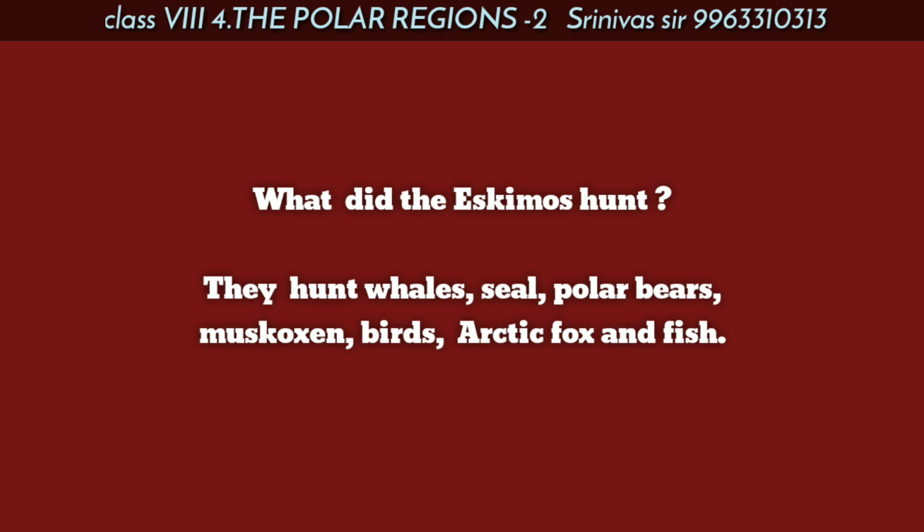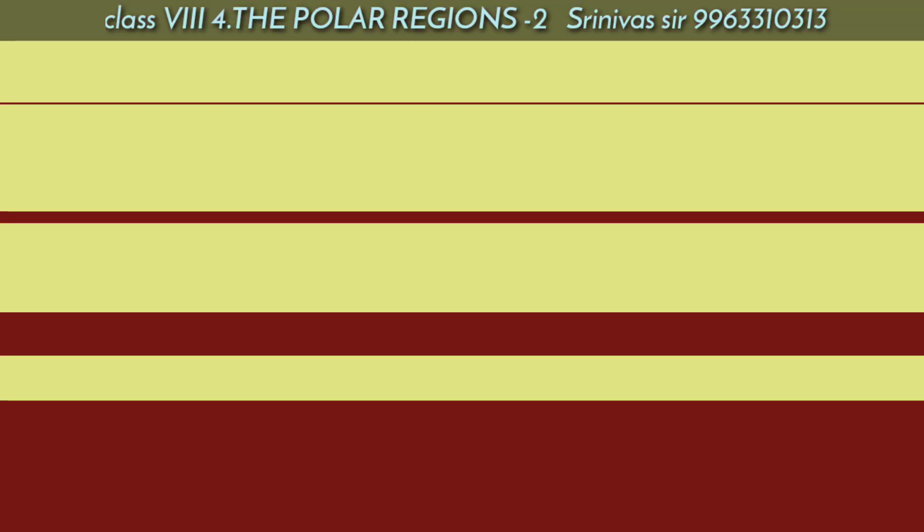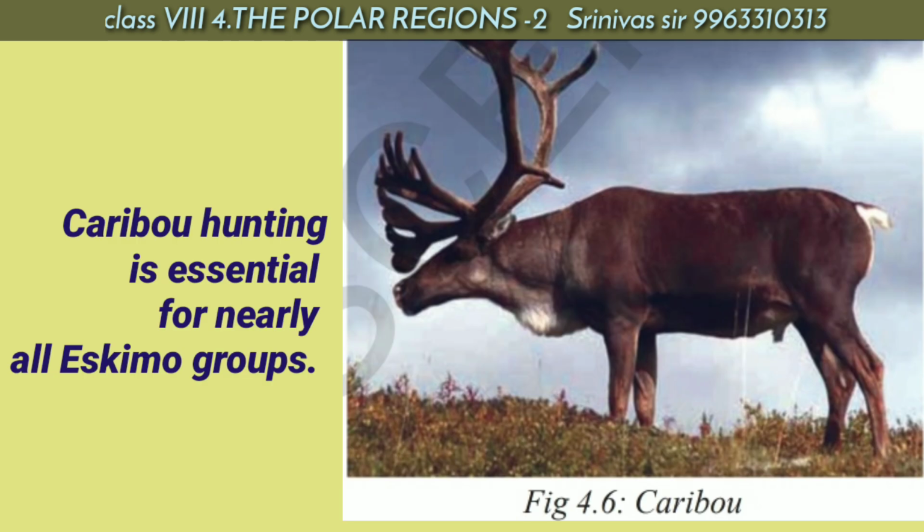What did the Eskimos hunt for their food? The Eskimos hunt whales, seal, polar bears, musk oxen, birds, Arctic fox, and fish. Caribou hunting is essential for nearly all Eskimo groups. Caribou are hunted inland during summer and early autumn. As we have already discussed, they hunt in groups.